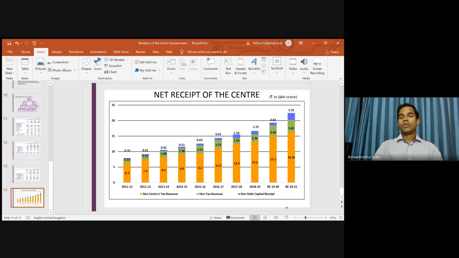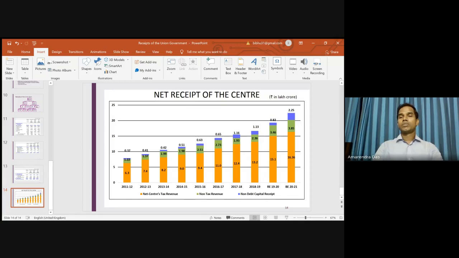The yellow portion of the bars shows the net centre's tax revenue. Suppose you look at the budget estimate of 2020-21: the Union government had roughly a 30 lakh crore budget. Within that, the government expects that about 16.36 lakh crore will be mobilized from different taxes, and non-tax revenue about 3.85, or we can say 4.